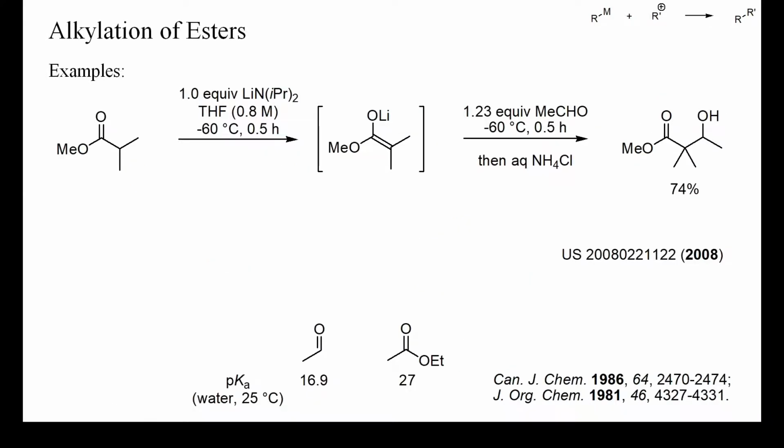This is a typical example of the formation of a lithium ester enolate followed by hydroxyalkylation with an aldehyde, acetaldehyde in this case. If one considers the pKa values of both starting materials, this is actually an amazing reaction. Acetaldehyde is 10 orders of magnitude more acidic than the starting ester and could have just protonated the ester enolate.